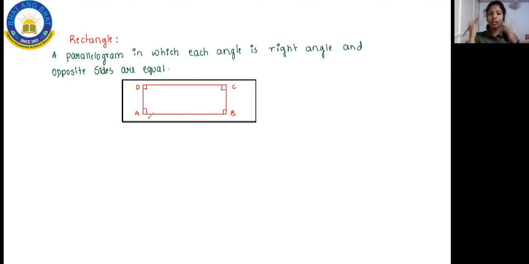For A, what is the opposite side? That is D. A and D both have a right angle, that is 90 degrees, so both angles are equal. In the same way, you have angle B and angle C. Even angle B is 90 degrees and angle C is 90 degrees, isn't it? Both are 90 degrees.